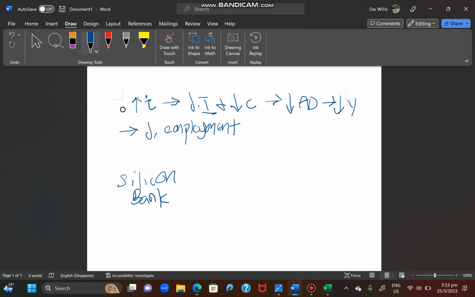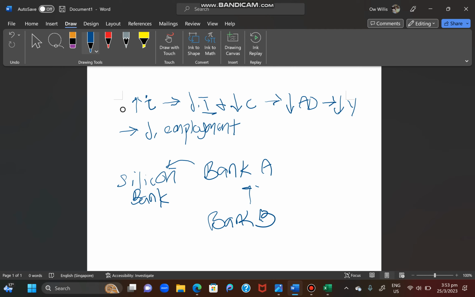But of course, when individual banks have excess cash, they do bank with each other. For example, we have Silicon Bank, another bank called Bank A, and another called Bank B. Bank A deposits money in Silicon Bank or lends money to Silicon Bank. Bank B could be doing the same thing to Bank A.